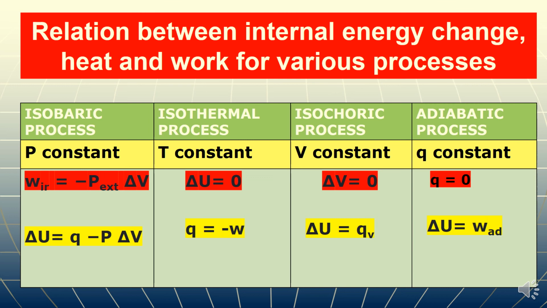And lastly, adiabatic processes are those where the system cannot exchange heat with the surroundings, so in this case Q is equal to zero. Hence internal energy change is directly equal to the work done adiabatically. That means if work is done on the system at constant heat, it will increase the internal energy of the system, and if the system performs work itself, it will result in an equivalent decrease in internal energy of the system. Hence delta U is equal to W adiabatically.